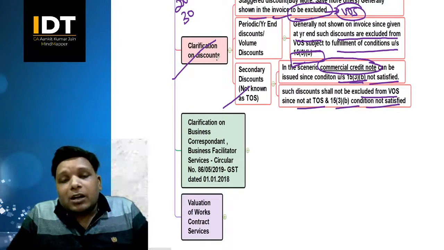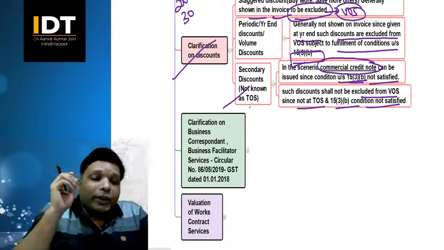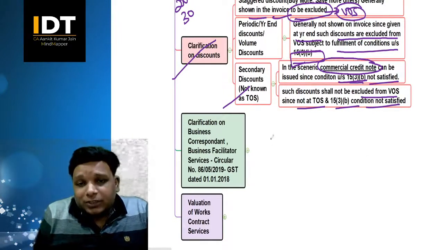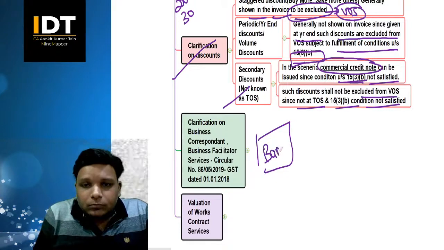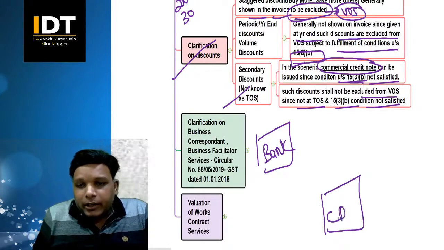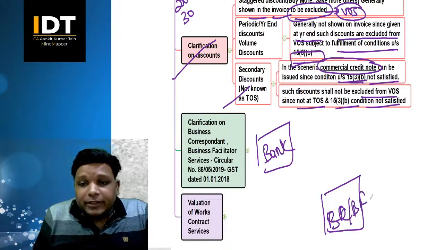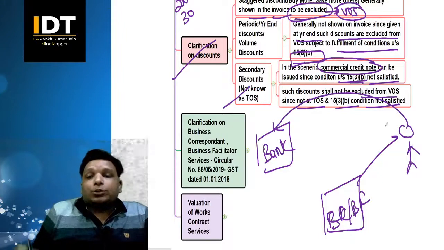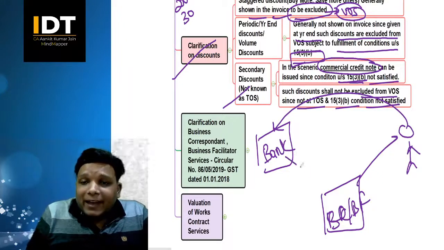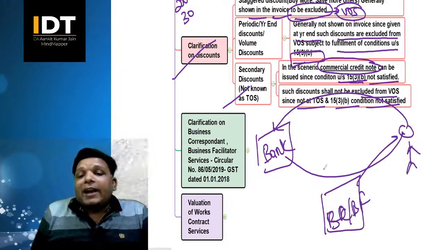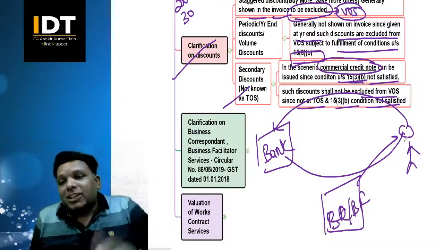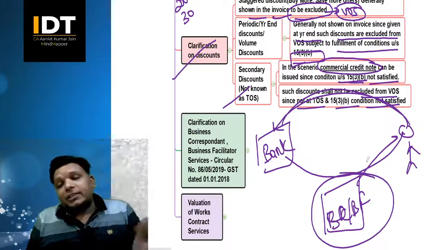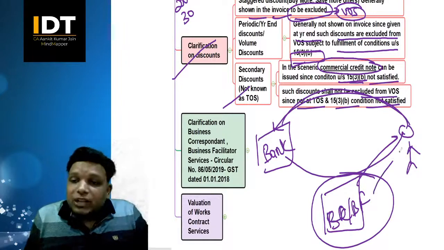Then there's one more clarification which is given on the point of business correspondent or business facilitator. So now what are these business correspondent and business facilitator? एक यहाँ पे बैंक है, एक यहाँ पे बिजनेस करस्पॉन्डेंट और बिजनेस फैसिलिटेटर. दे गो एंड मीट द कस्टमर्स एंड कन्विंस द कस्टमर्स to use the services of the bank. So when they use the services of the bank, the bank can issue an invoice to this customer for these particular services, and the customers will make the payment directly to the bank, right? So these business correspondents or business facilitators have no scope to charge the customers directly.